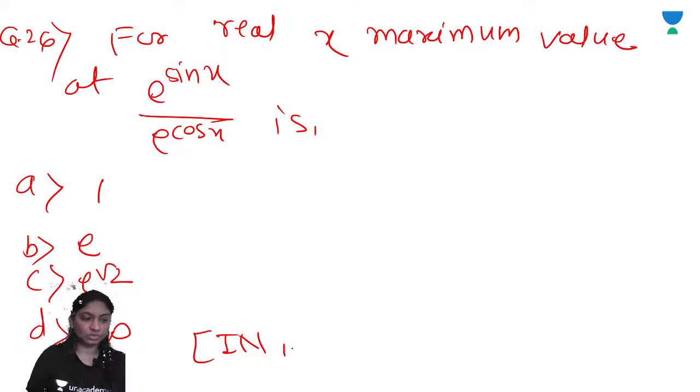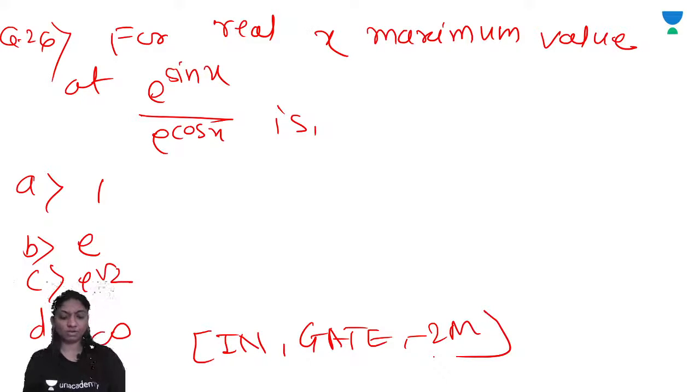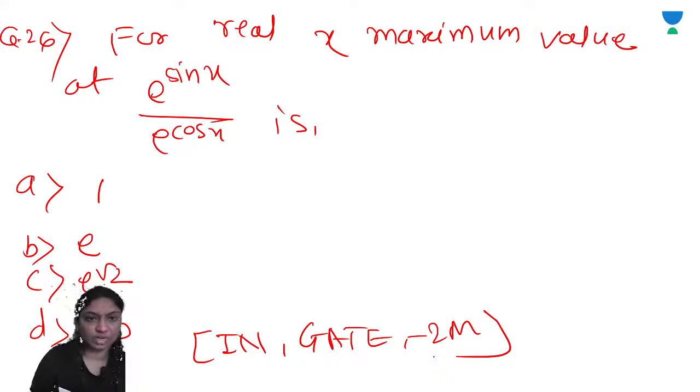This question was asked in GATE 2007 for 2 marks. So let's see, for real x, the maximum value of the function e raised to sin x upon e raised to cos x.